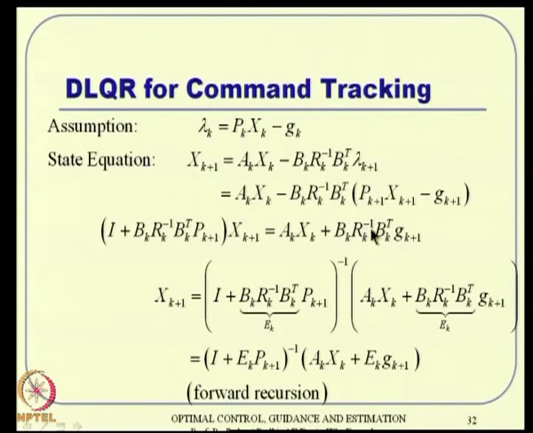which is coming from this term. So, essentially we will end up with xk plus 1 is something like this, which is again a forward recursion formula. Ak xk plus ek is defined something like this. So, what you have here is (I plus ek pk plus 1) in whole inverse times (xk plus ek gk plus 1). This is again exactly the similar sort of idea, similar steps, but you have to be slightly careful to substitute lambda k's and lambda k plus 1's properly.